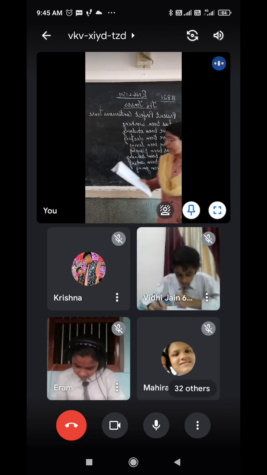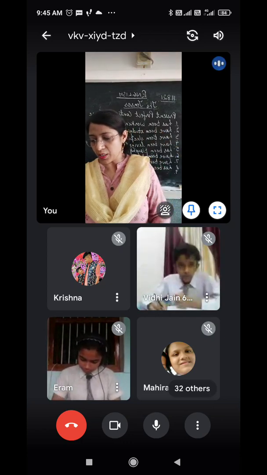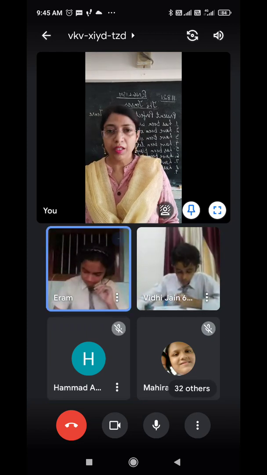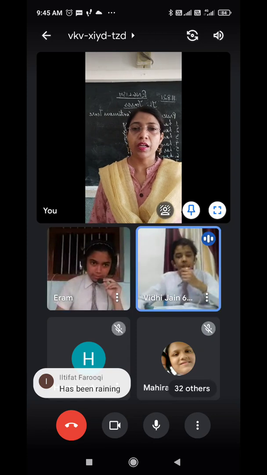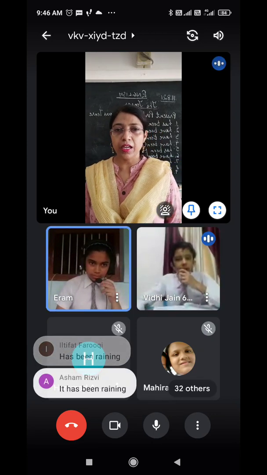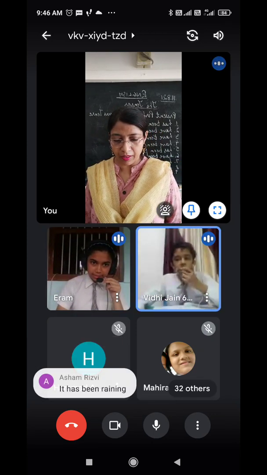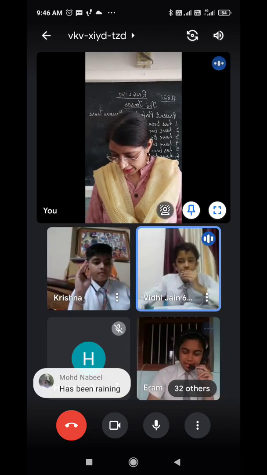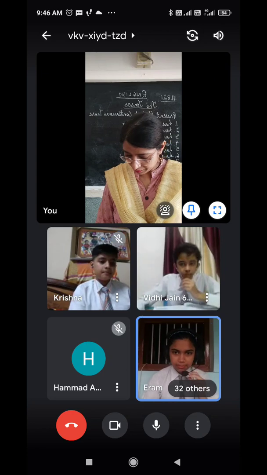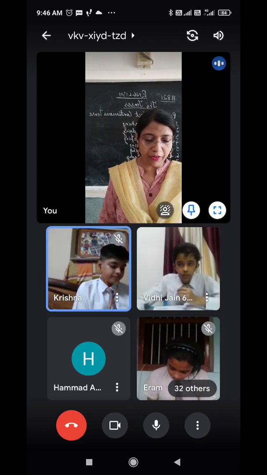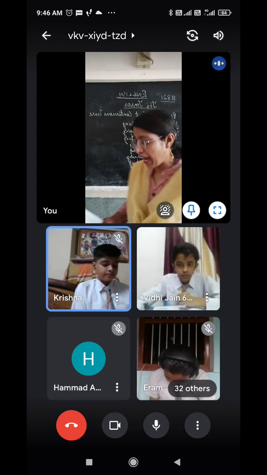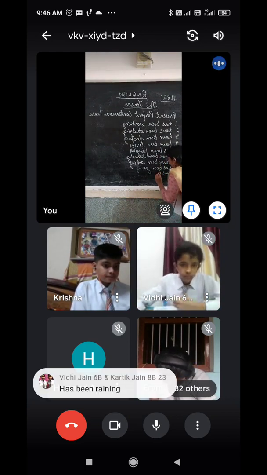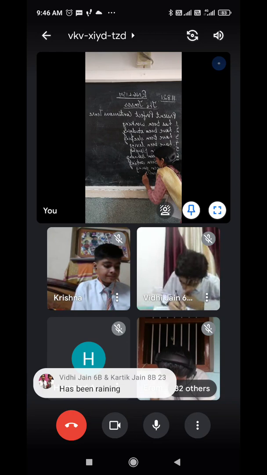Number 9. It rained. The footpath is wet. Iram? Hamad? Karthik? It has been raining. The footpath is wet. It has been raining. Has been raining.